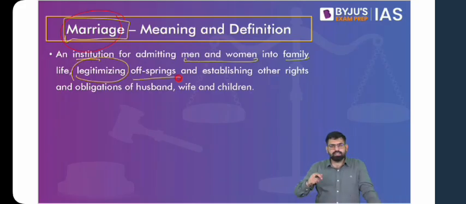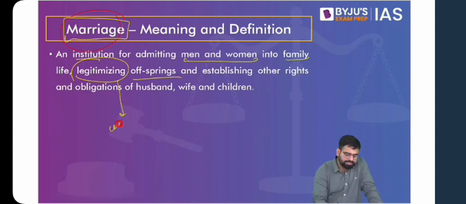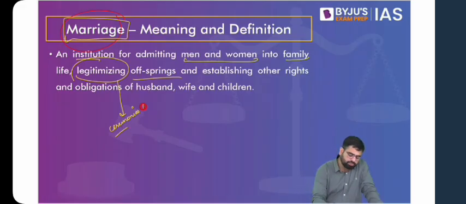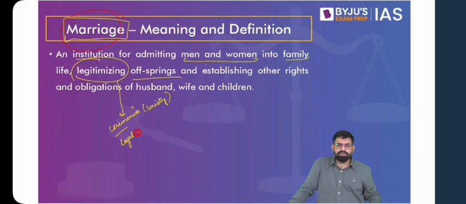That a boy and a girl getting married, and you generally see that your wedding ceremonies are associated with this legitimizing. Generally across societies it is considered that offsprings or your children should come from a legitimate relationship, a relationship that is recognized by the society. And the idea of legitimation is not just in terms of society, but also it has legal backing. So you have to register your families legally as well.